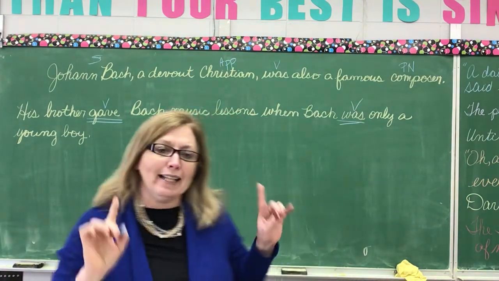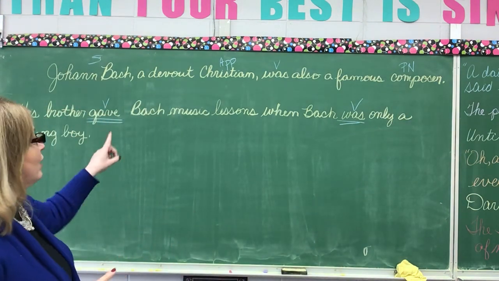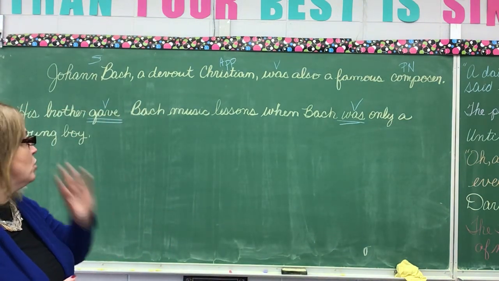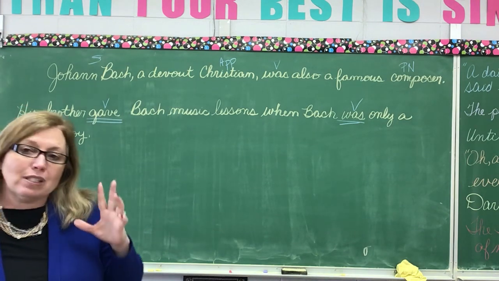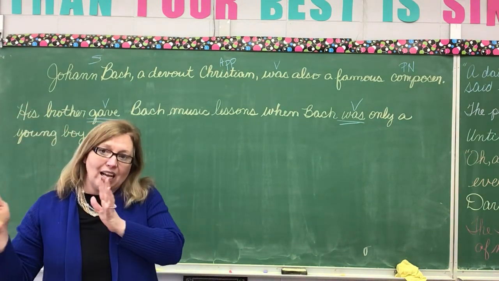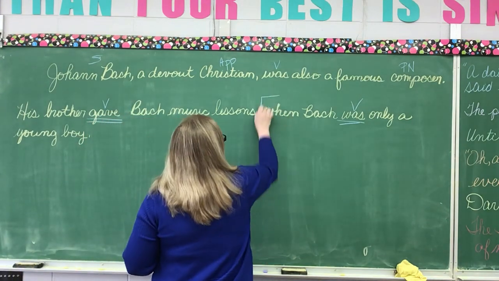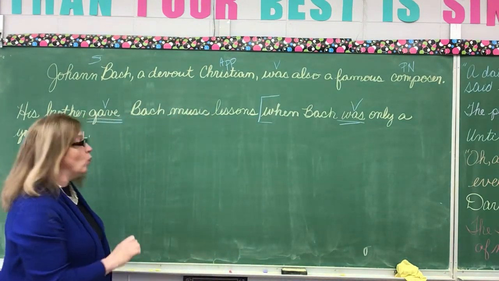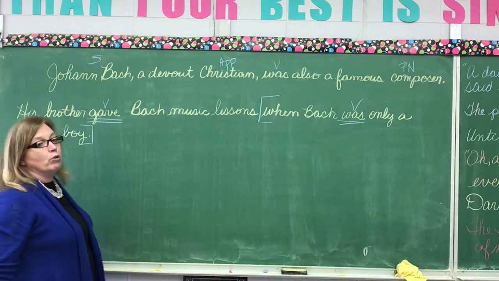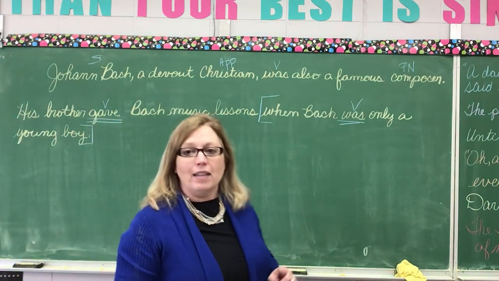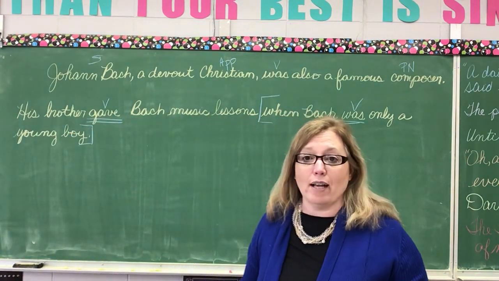Now, looking at this sentence, his brother gave Bach music lessons when Bach was only a young boy. Do you see a whole group of words that I can kind of set aside? Hopefully you said when Bach was only a young boy. Notice I put brackets around that. That tells me that it is a clause, okay?